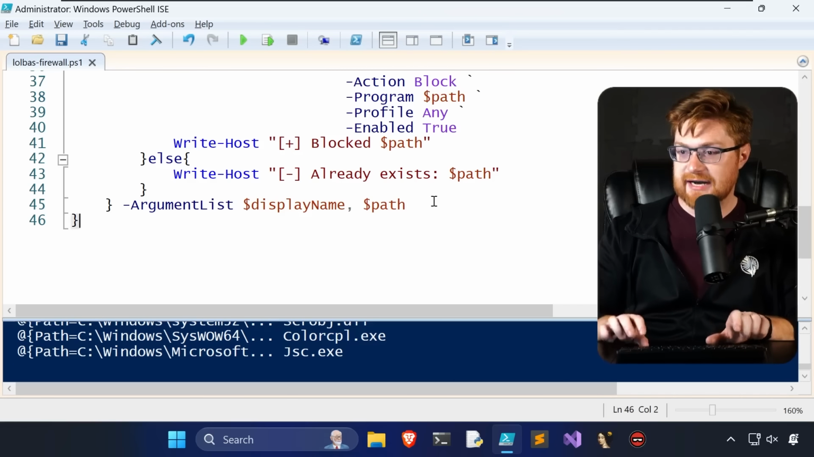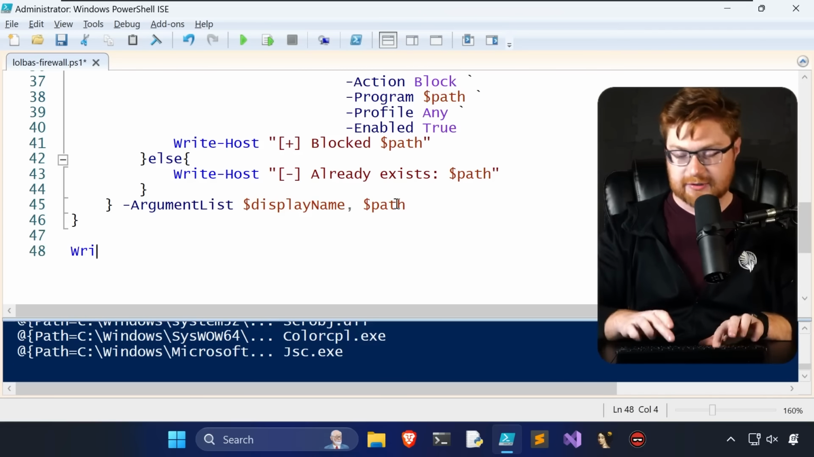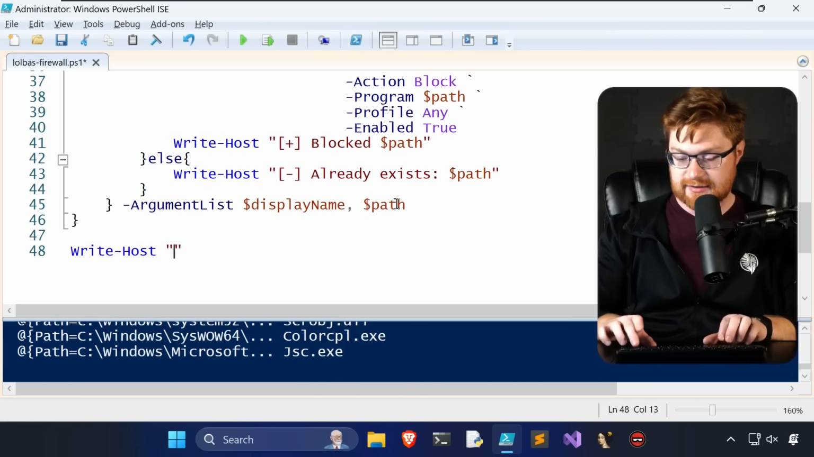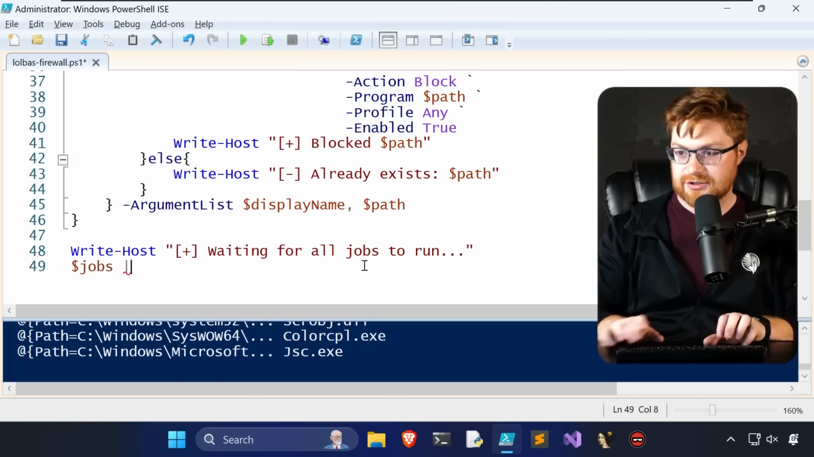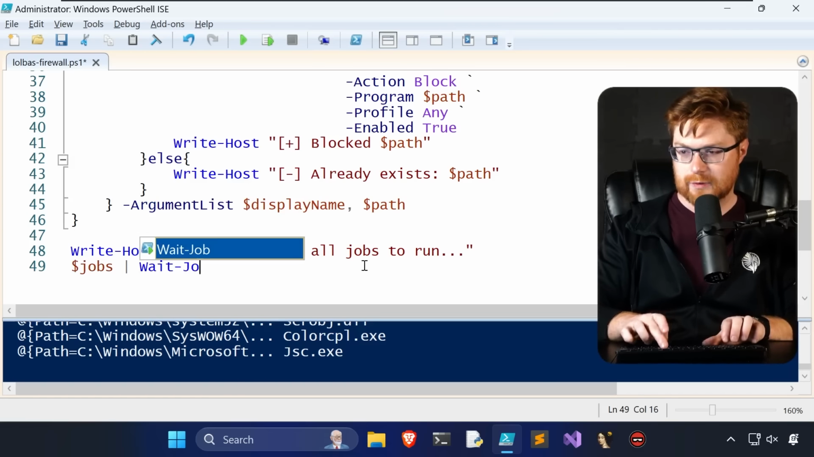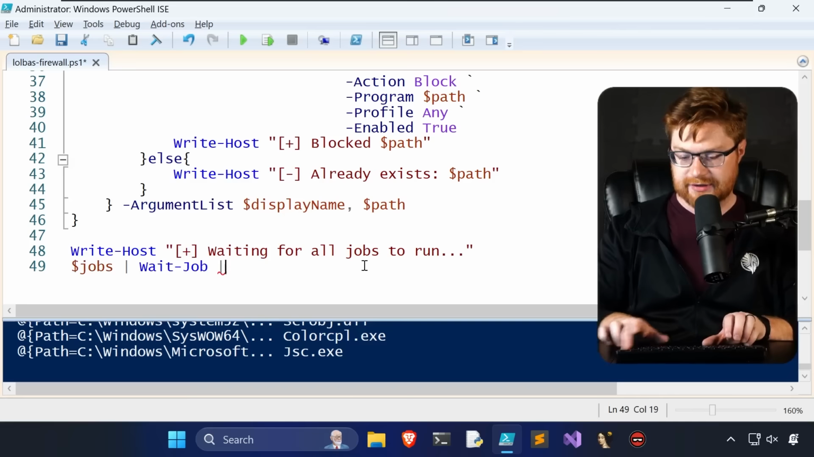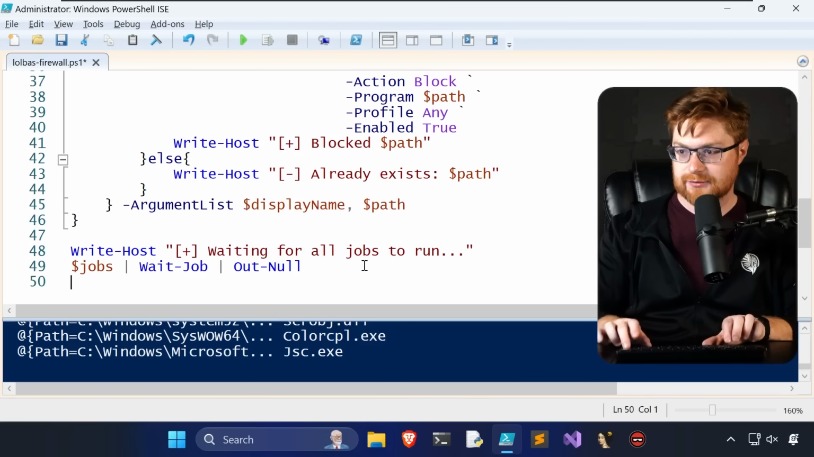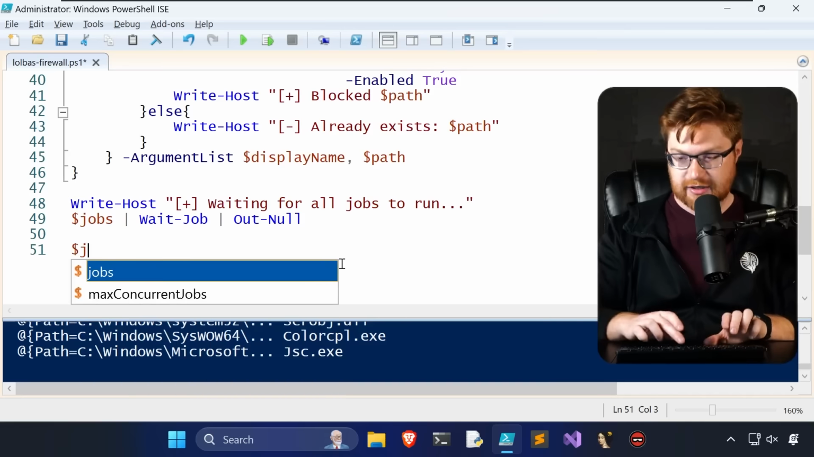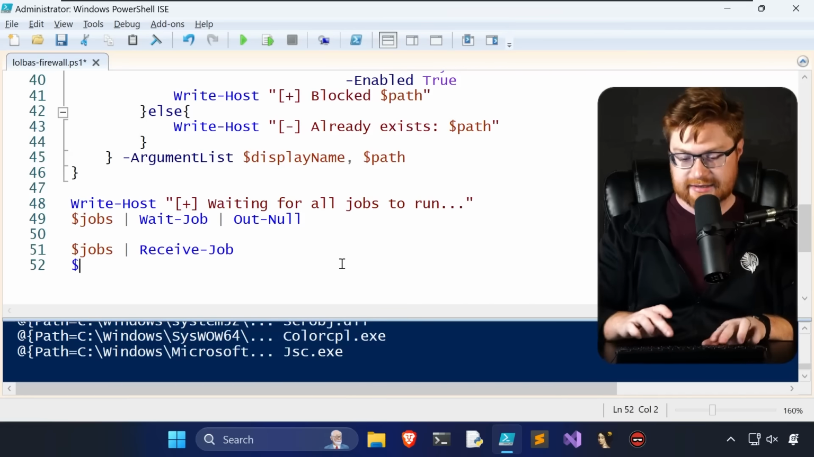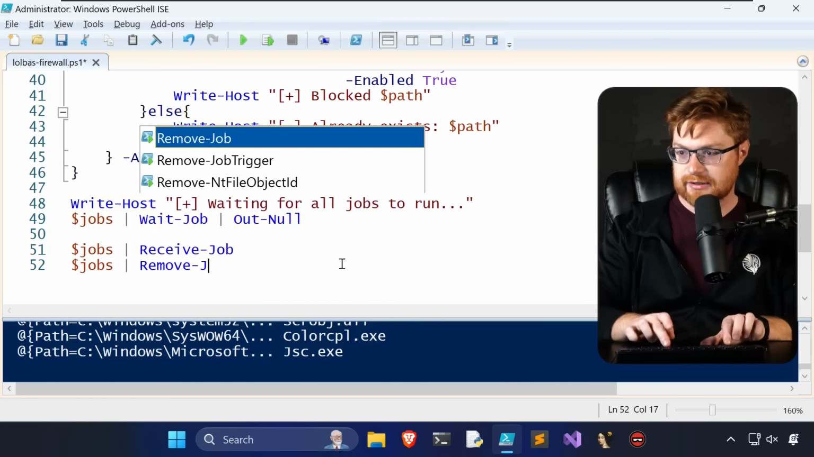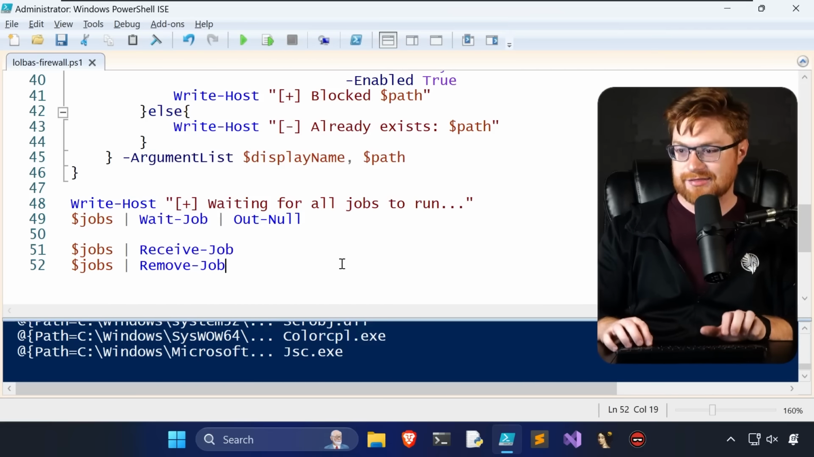Good. Now, finally, at the end of all this, we've built out all this plumbing. Let's say now waiting for all jobs to run. And that syntax will now be jobs piped to wait job. And then we don't need any of the output there. So let's pipe that to out null. And then to clean this all up, I think we need jobs piped to receive job. Yeah. And then jobs remove job, because that way we'll be all done with the things.